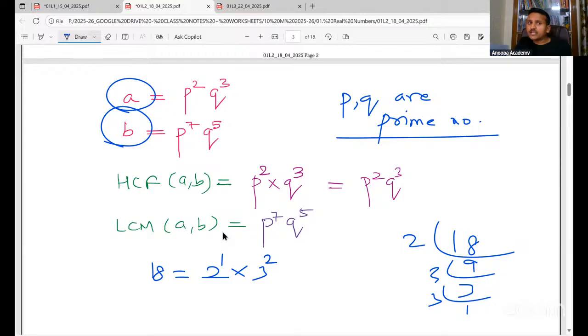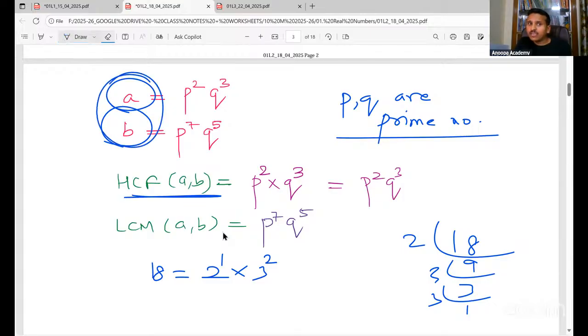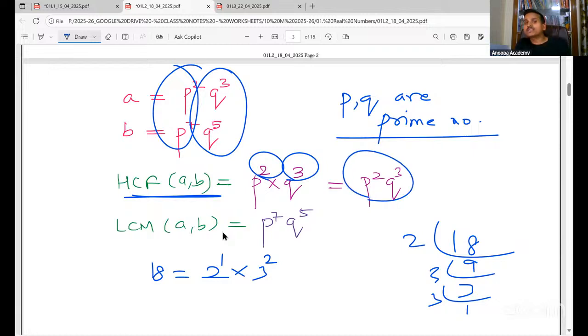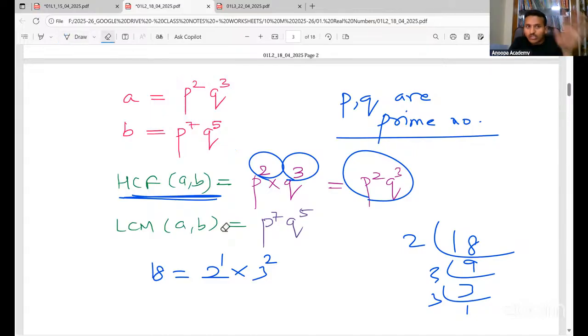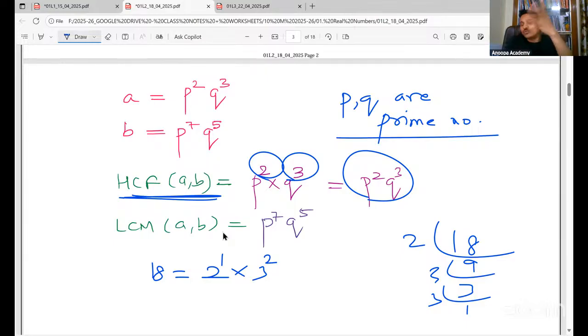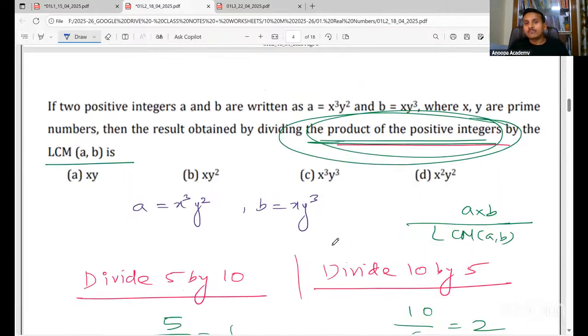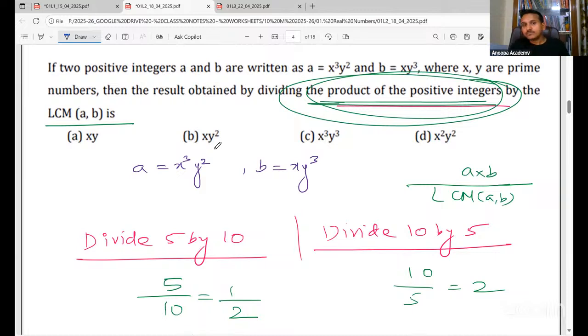So if you want to find HCF of A and B, what do you do? You take common. Common is P also, Q also, and put smallest power. So 2 and 3. So P to the power 2, Q to the power 3 is the HCF. Yes or no? And for LCM, what do you do? You don't take common. Although here we have only common, here both are common, but we don't take common in LCM actually. We take all the prime factors or all the prime numbers and put the highest power. So P power 7, Q power 5. That is the LCM. Clear? So sometimes they're asking questions in variable form also for HCF and LCM. So practice. We have done this question in the class.